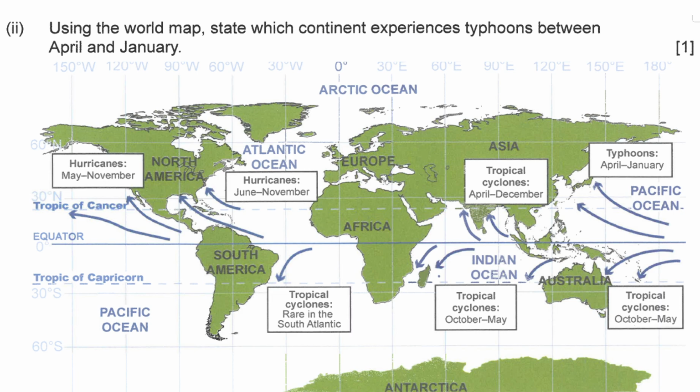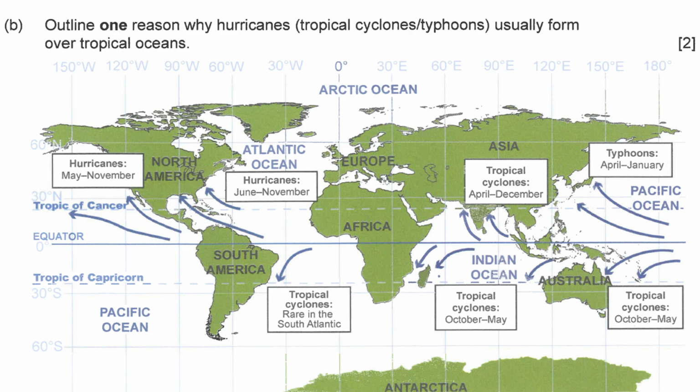Good. Next. Give one reason why hurricanes, tropical cyclones, and typhoons differ in name. They're the same thing, right? The difference is that they're called different things in different places. In Asia, they talk about typhoons, okay? In America, they talk about hurricanes, okay? Different names. Pause it and write it.